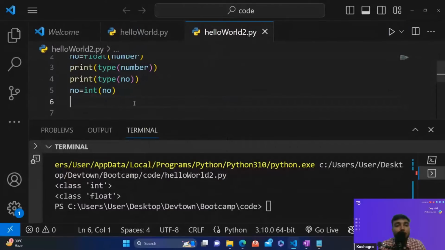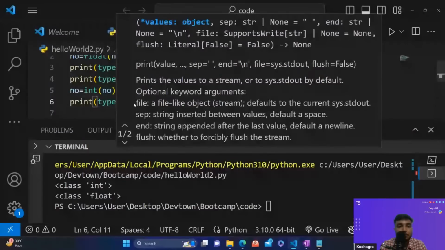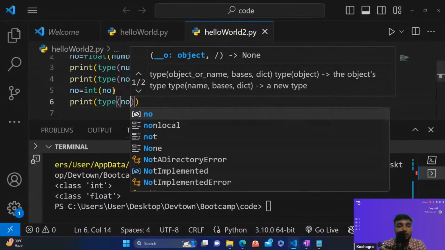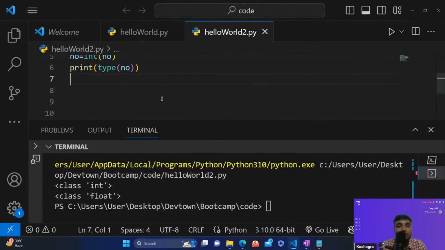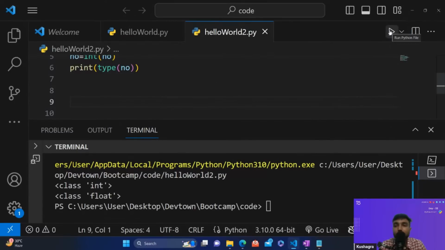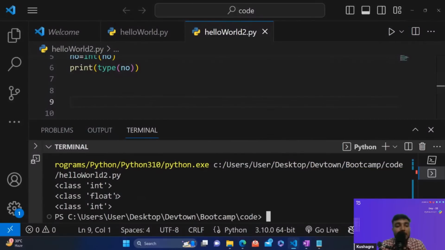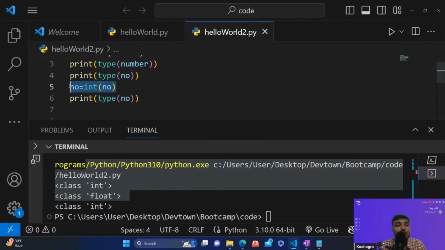So now if I'll print, you must be getting an integer over here. Let's just run this code and print it. So you can see, since no over here is a floating point value, guys, again at line number 5, I've changed its type to integer.